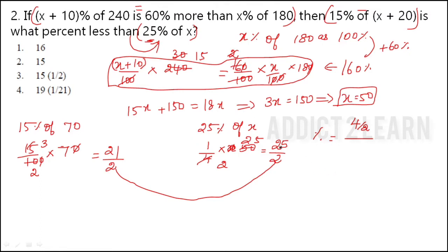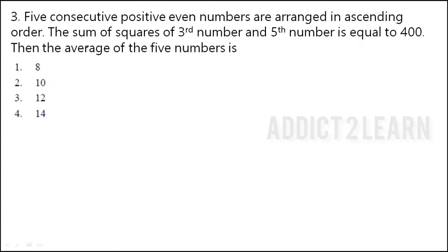The value of 25% of x is 25 by 2. We have to put the after-than statement in the denominator. Then they have asked in percentage, so we have to multiply it by 100. Okay, 2 get cancelled. So 25 table we can cancel it. So 4 4s are 16. So the answer for this question is 16%. So option 1. Next question.